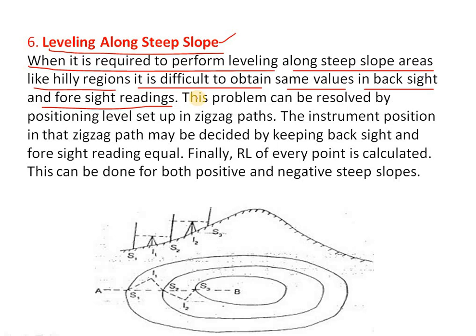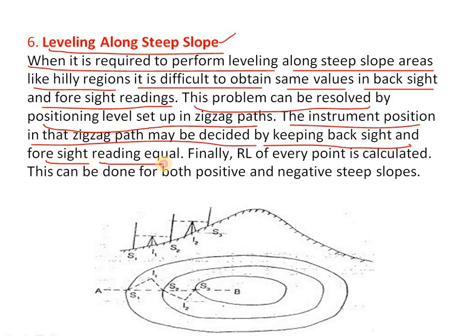These types of leveling occur when there is a steep slope, heavy mountains, or great height of the mountains. This problem can be resolved by positioning the leveling setup in zigzag paths. The instrument position in that zigzag path may be decided by keeping backsight and foresight readings equal. Finally, the RL of every point is calculated, and this can be done for both positive and negative steep slopes.